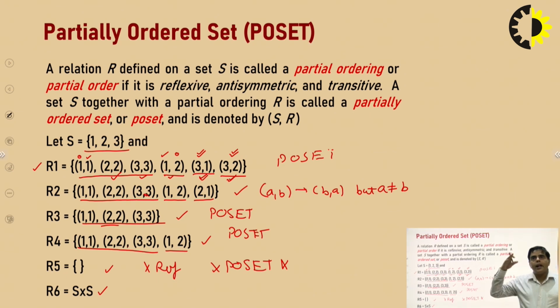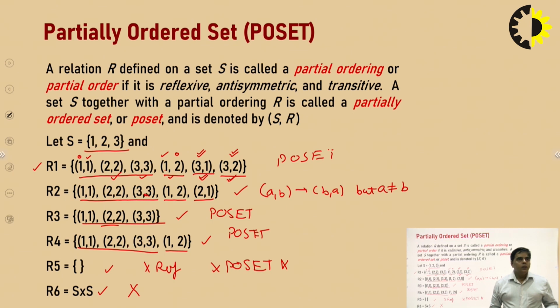But in the upper triangular and lower triangular matrix, you will see the image pair of each element. If there exists the pair 1, 2, then in the lower triangular matrix you will see 2, 1. If such a pair exists, then the relation cannot be antisymmetric. If the relation is not antisymmetric, then it cannot be a poset. So this relation will not be the poset.